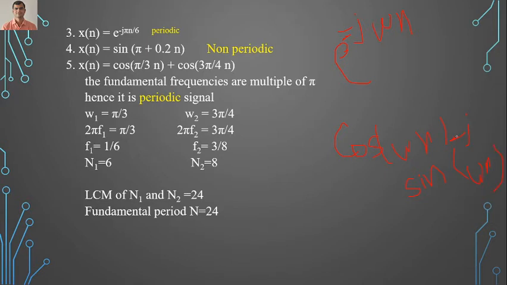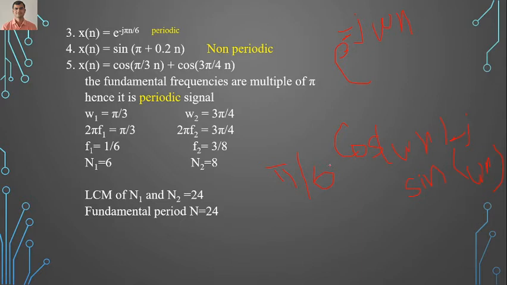Now by comparing with this standard equation, we get omega as pi by 6. And you are able to see that omega, that means the fundamental frequency, is a multiple of pi, so the given sequence is a periodic signal.